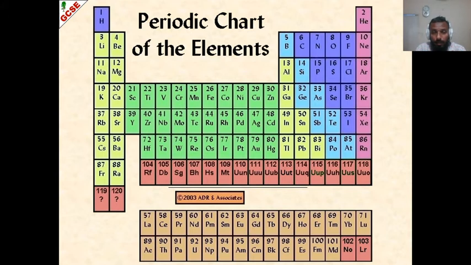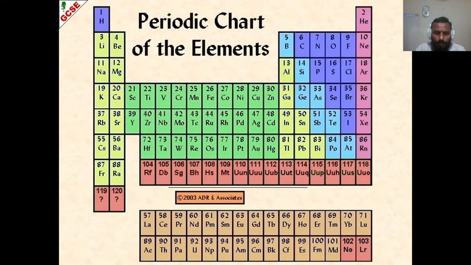Obviously, no. There are thousands of chemicals surrounding us. So, where do those chemicals come from? Those chemicals that we encounter in our daily life are actually different combinations of these elements which are given in this periodic table.